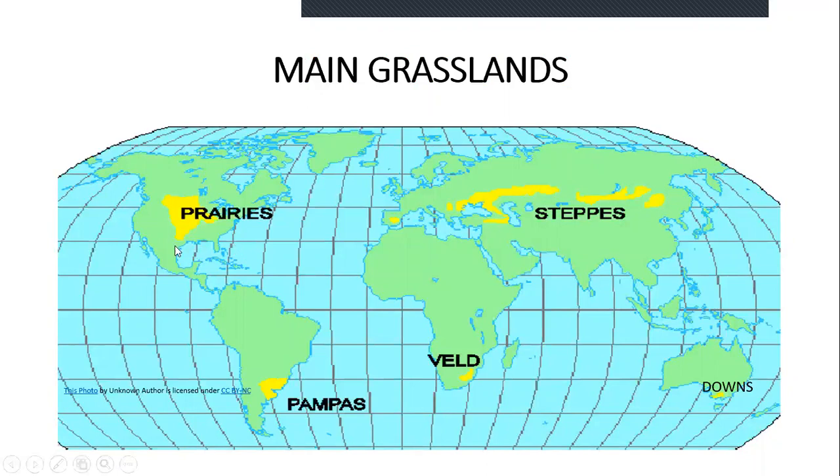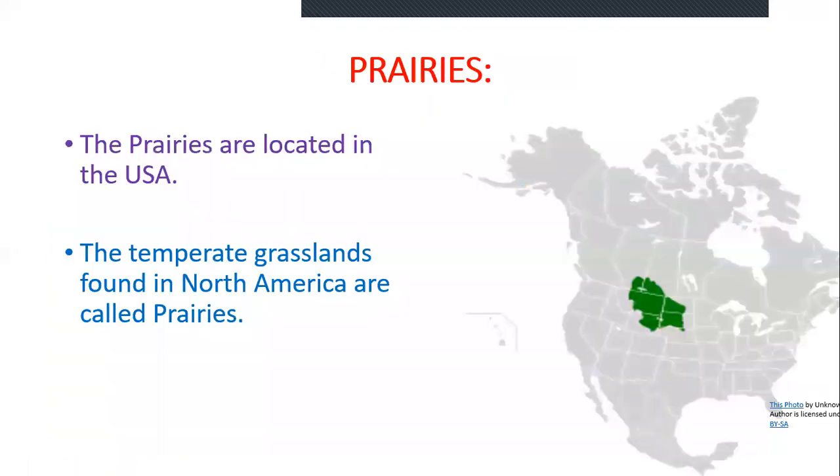These are the main grasslands. This is the area, the extension of each grassland. Prairies are located in North America. This much area, almost one third of the USA, is covered by prairies. This is the pampas. It's the veld. This is the downs, in the southern part of Australia. And steppes: one portion is in Asia, another portion is in Europe. So steppes are found in Eurasia. Except Antarctica, we may find grasslands in all the continents.